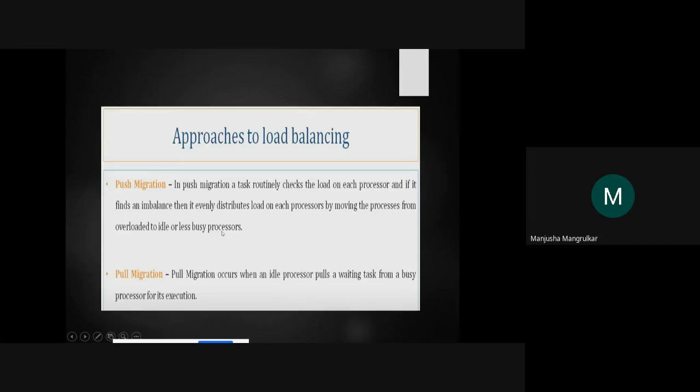This is our common example when we go to Shoppers Stop or to the supermarket. If one counter has a big line, we can go to another counter to make the bill. It is the same here: it will see which processor is free, so it will balance. And pull migration means an idle processor will pull the waiting task from a busy processor. So the processors which have no load will pull. Most of the time they will call, yes, come, this counter is free. The same type of concept is used in load balancing.